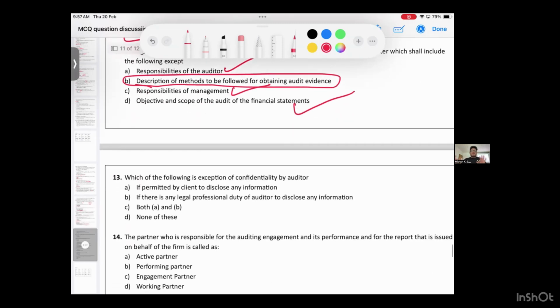Next, coming on to 13th question. Which of the following is exception of confidentiality? Come on, guys. Auditor should be confidential, yes or no? What is confidential? He should not disclose the client's details except in 2 situations. If it is permitted by law, and if the client is giving approval, giving confirmation for that, he's agreeing to disclose. In these 2 situations, what can be done? You can disclose. So answer is both A and B.